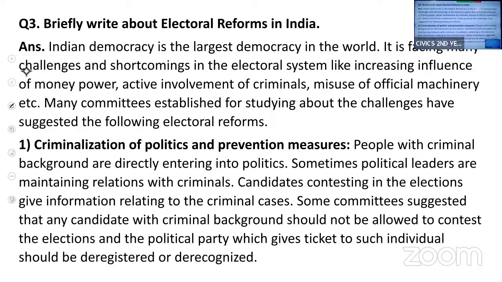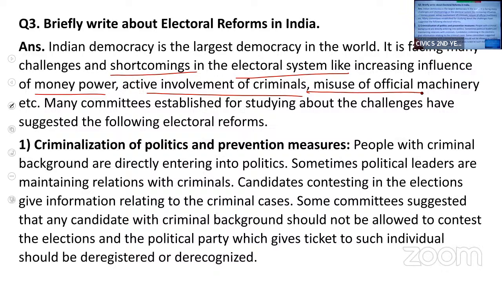India is the largest democratic country in the world, and we face many challenges and shortcomings when it comes to the electoral system. It is due to the increasing influence of money power, involvement of criminals, and misuse of the official machinery.